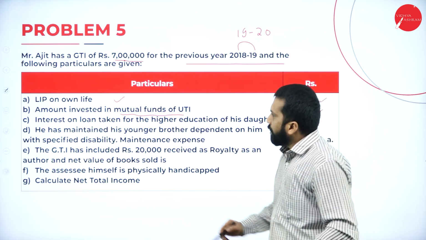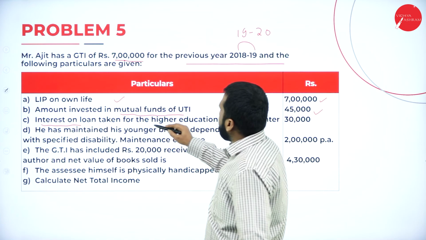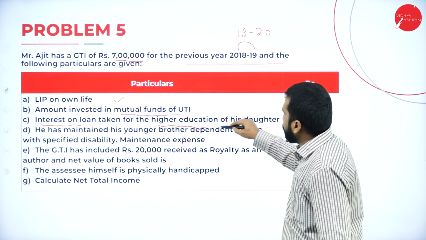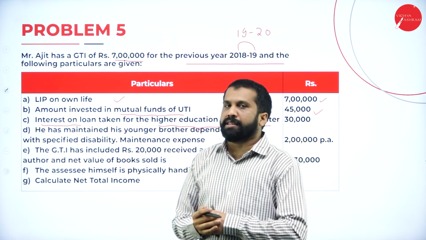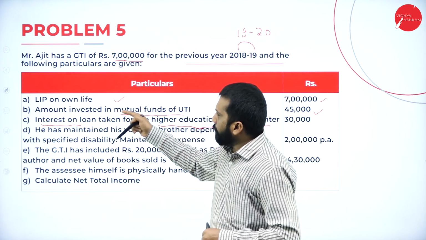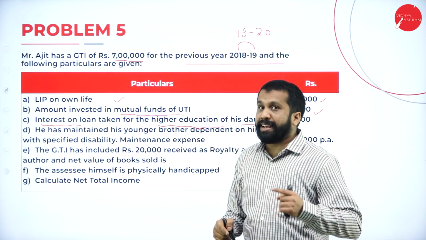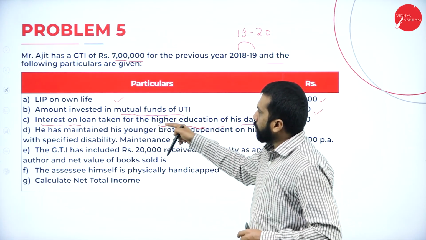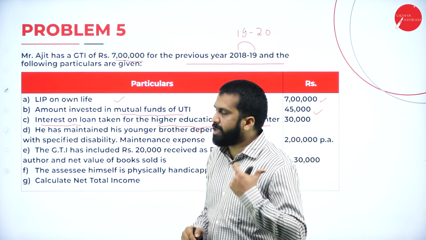in this, 45,000. Then interest on loan taken for the higher education of his daughter. All the deductions are given in this. So remember, we have LIP under 80C, and amount invested in mutual fund under 80C, interest on loan taken for higher education is 80E.